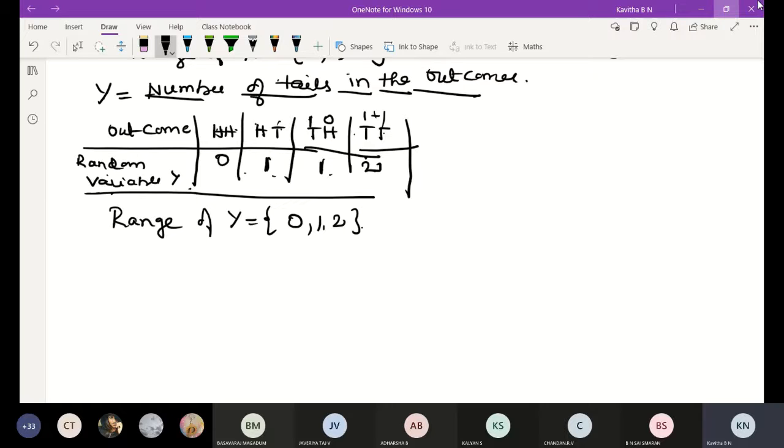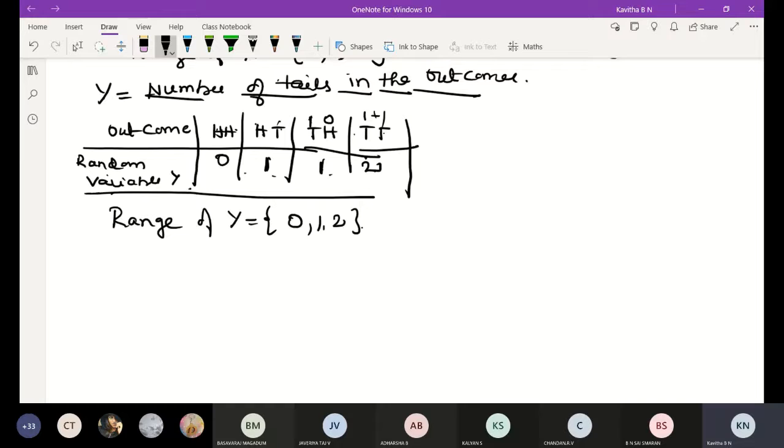Random variables are usually denoted by capital X and capital Y. Any doubt? Shall I start discrete and continuous random variables? Yes, ma'am.